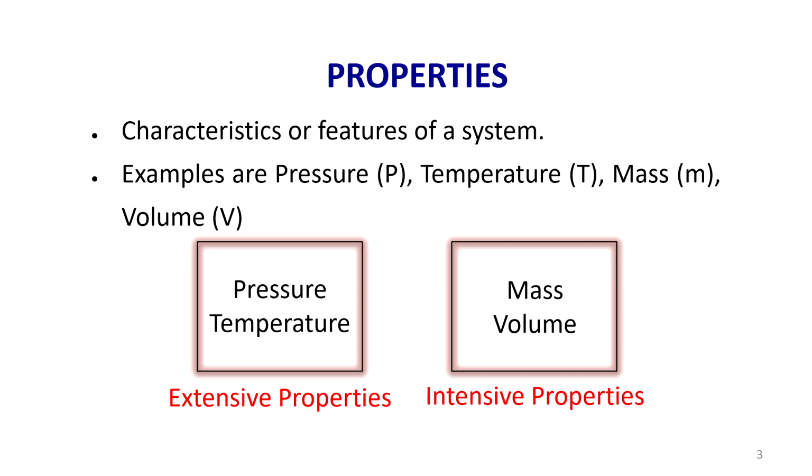So the property which does not depend on the size of the system or the mass of the system is called extensive properties. So pressure and temperature do not depend on the size of a system. Whereas, if you take intensive properties, mass or volume, you take a mass of 1 kg. If you divide it into 2 equal parts or 3 equal parts, then the mass gets distributed.